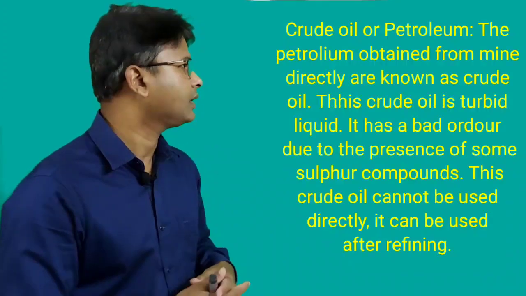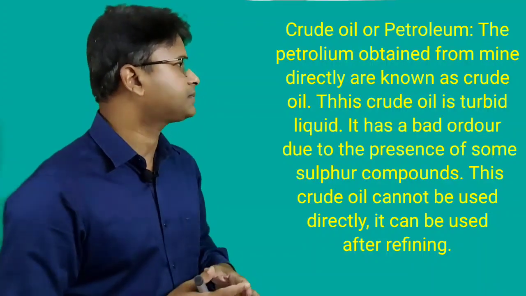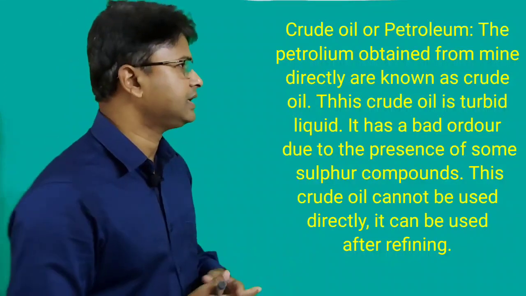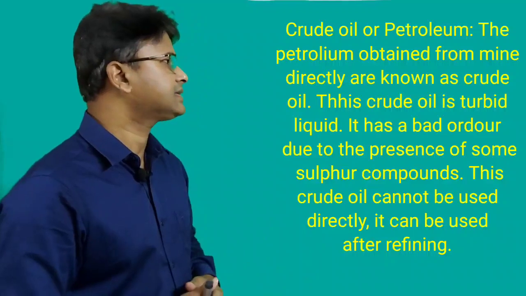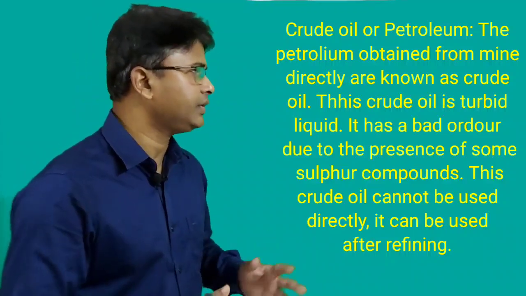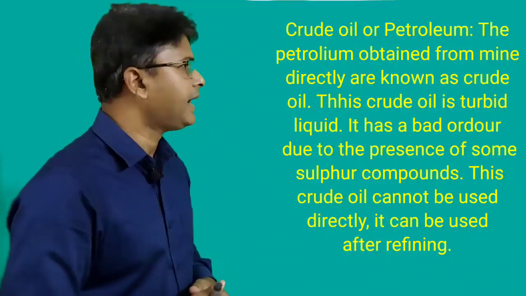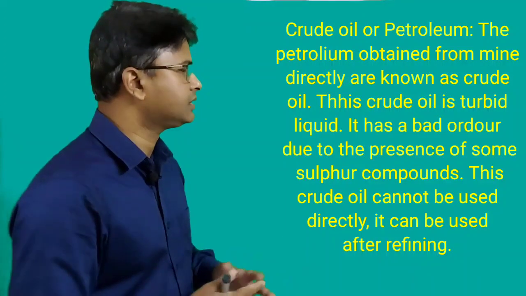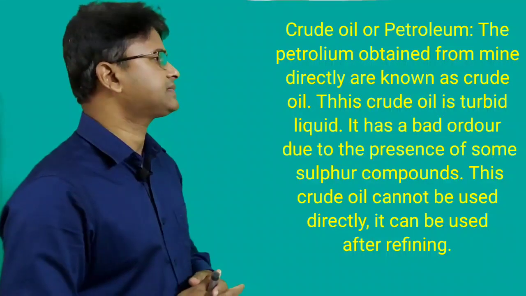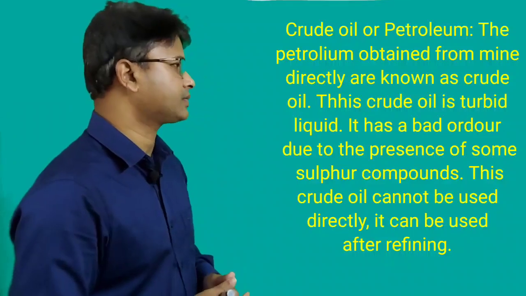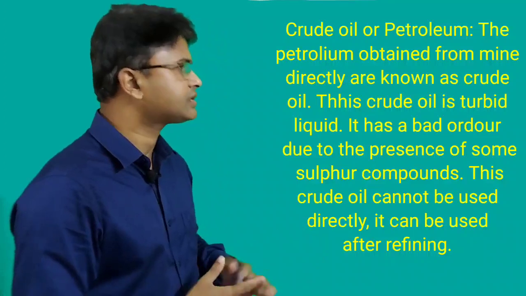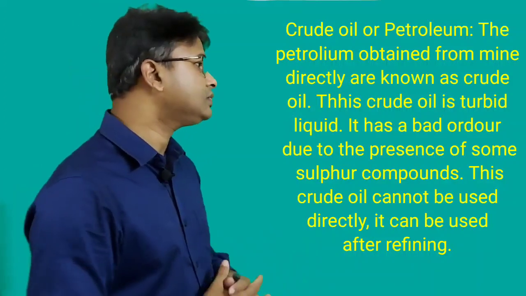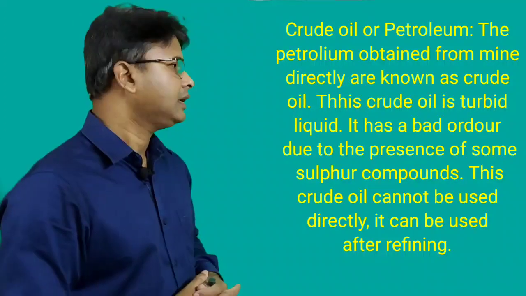Now look at the board. The petroleum obtained from the mine directly is known as crude oil. This crude oil is a turbid liquid. It has a bad odor due to the presence of some sulfur compounds. This crude oil cannot be used directly. It can be used after refining.